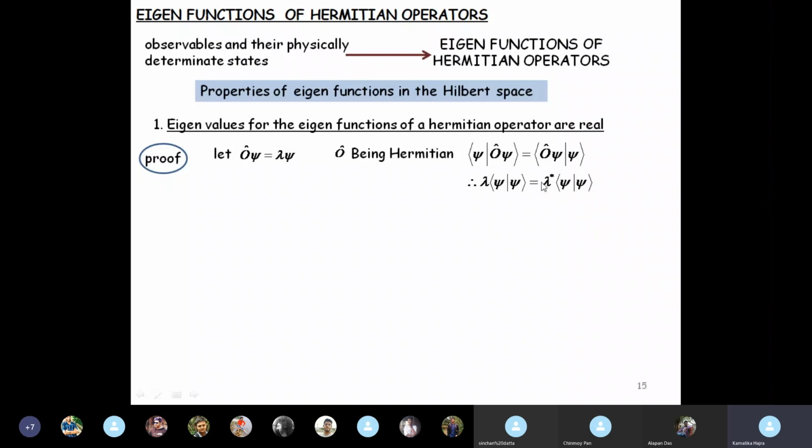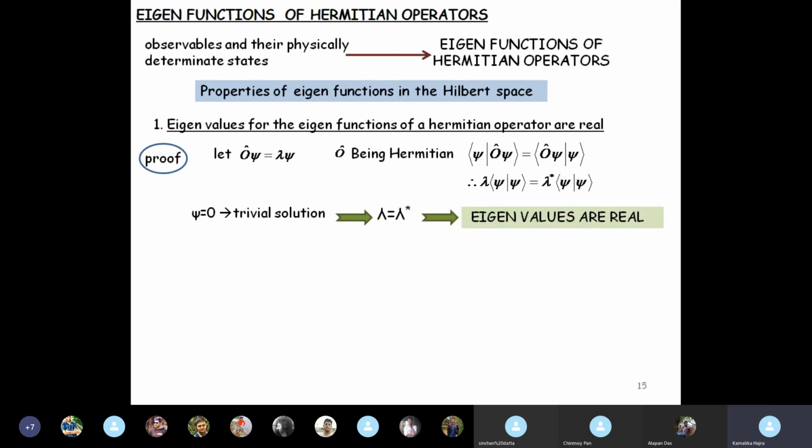So that would give lambda star psi bracket psi. But this is true only if psi equal to 0, which is a trivial solution, which would mean that the thing doesn't exist. And the other possible solution is lambda equal to lambda star, which means that eigenvalues are always real. All right, this is one property.